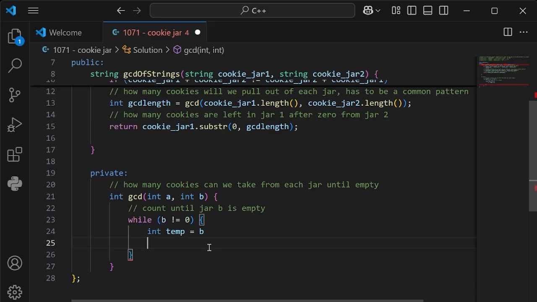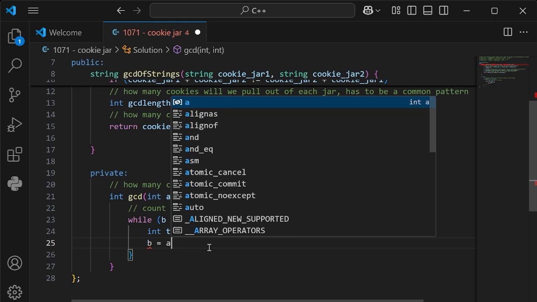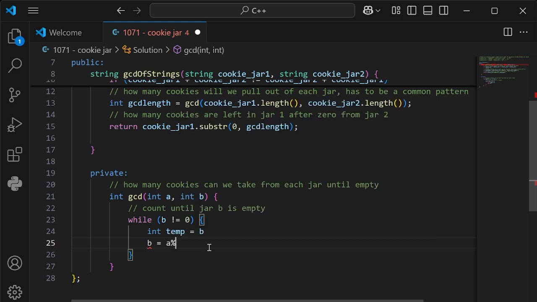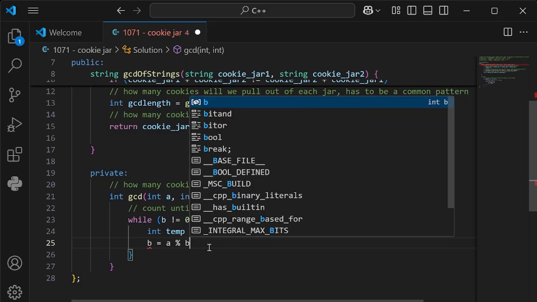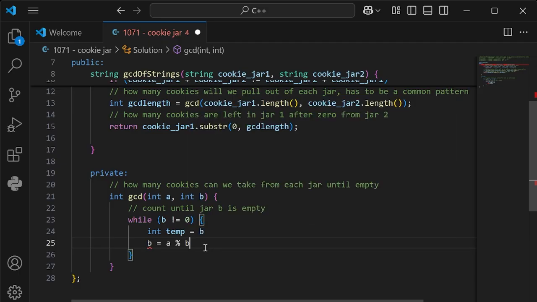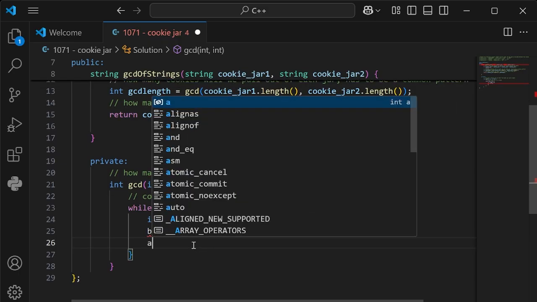Enter. And then it has to find the remainder. So it's B equals A, and this is the remainder part that I had to learn, percentage. The remainder of A after taking everything out of B, and then after that's done, we get our results from A.